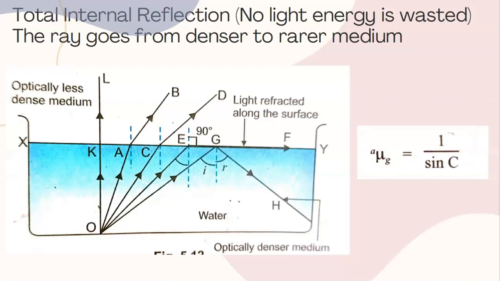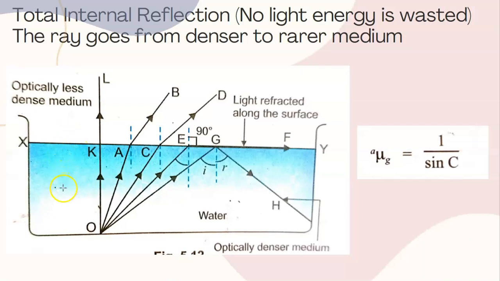Talking about total internal reflection, which is also known as TIR in short. It is a special kind of reflection that takes place suddenly while refraction is taking place. If you keep on increasing the angle of incidence beyond a certain value, instead of refraction, TIR starts taking place. Remember, this happens only when the ray of light goes from a denser medium to a rarer medium.